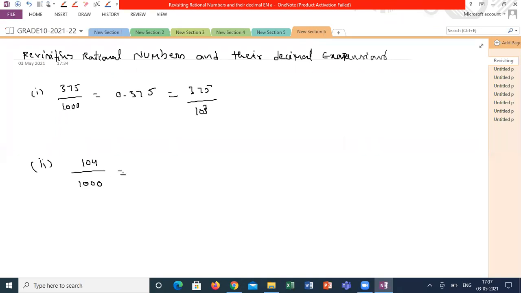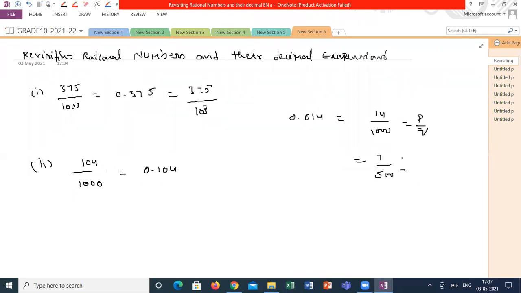What is its decimal expansion? 0.104. Suppose there is a number like 14 by 1000, and this can be written in the form p by q, because this is 7 by 500, the least form of p by q. So even these decimal expansions can be called rational numbers. Am I right?